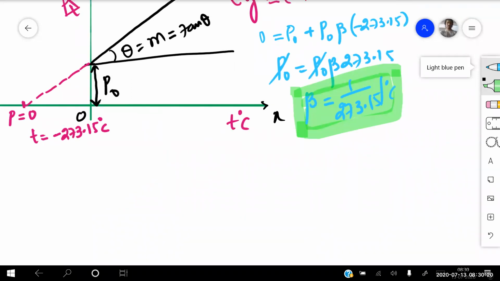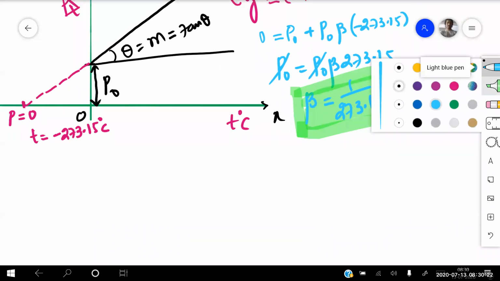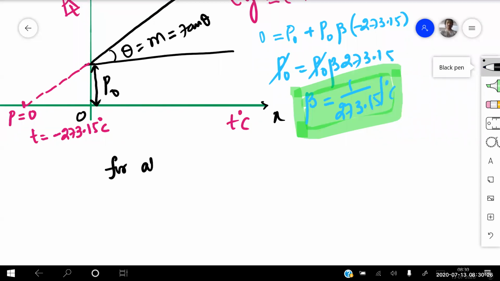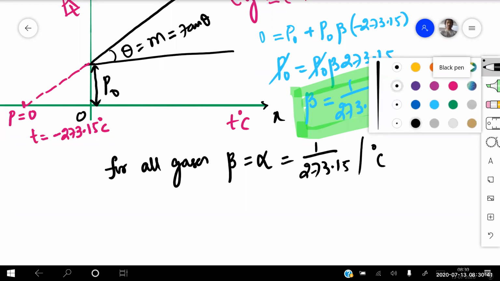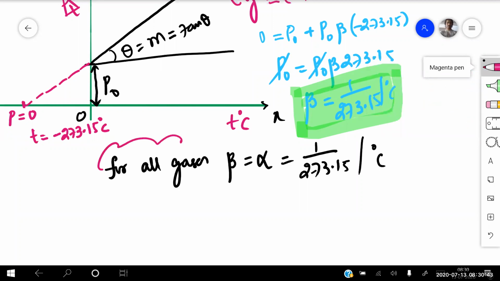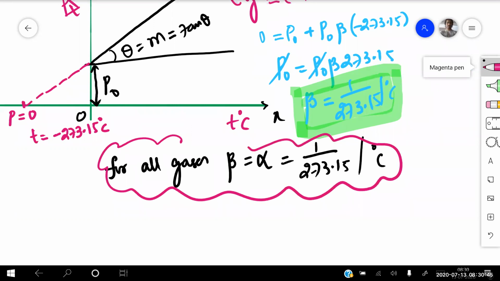That means I can make one simple point: for all gases, beta equals alpha, which equals 1 by 273.15 per degree centigrade. This is the point you need to remember.